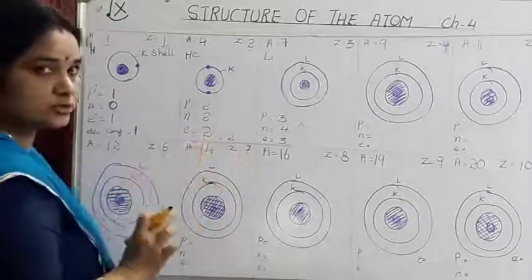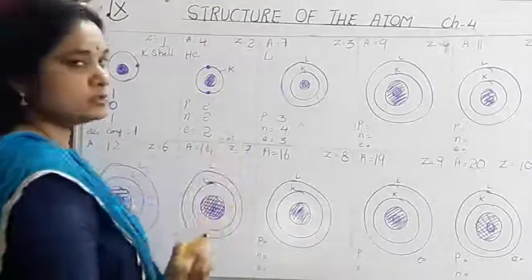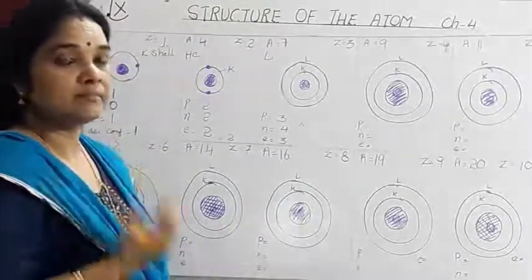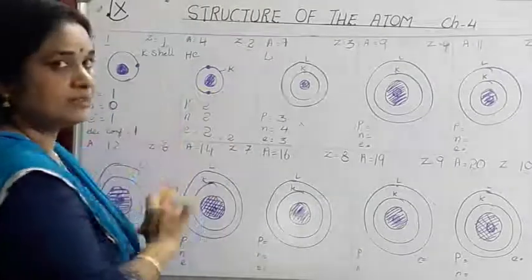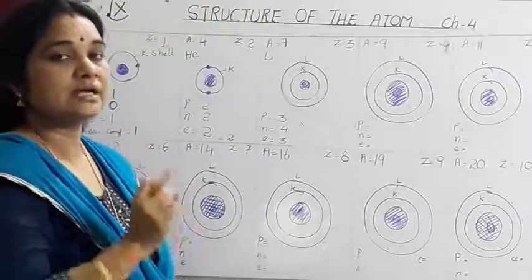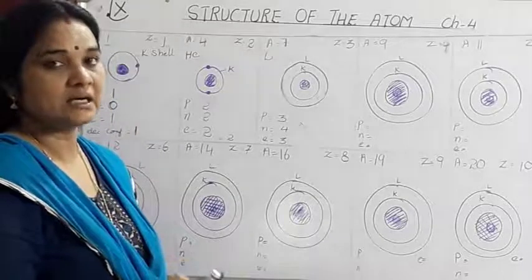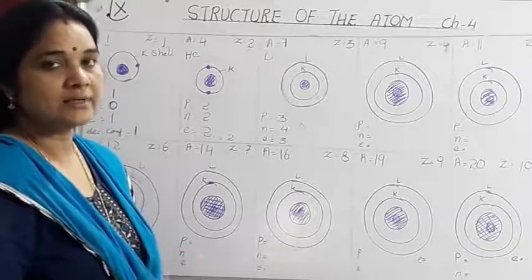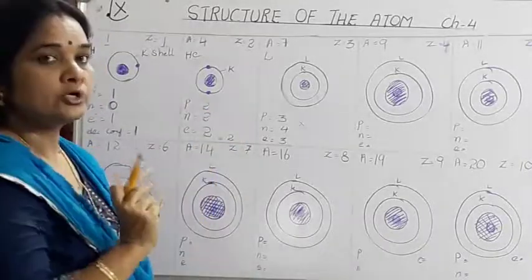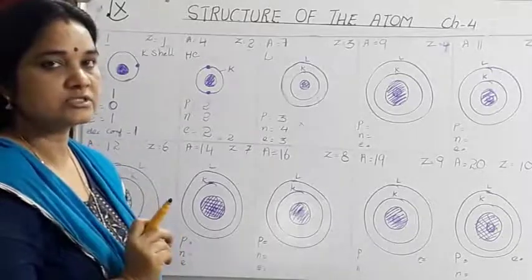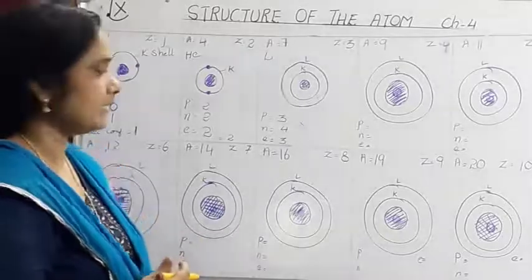The electronic configuration will be written as 2. That means it has 2 electrons and 2 electrons are present in the first shell, that is K shell. That means the maximum number of electrons in the K shell is 2, and that is completely occupied in helium. This configuration is known as a stable electronic configuration. Because of this, helium is inert, unreactive. It will not participate in any chemical reaction. It will not lose or gain electrons. This configuration, having 2 electrons in the first shell, K shell, is known as the duplet configuration, which makes it a highly stable element.